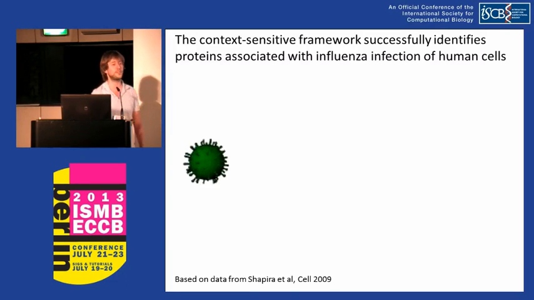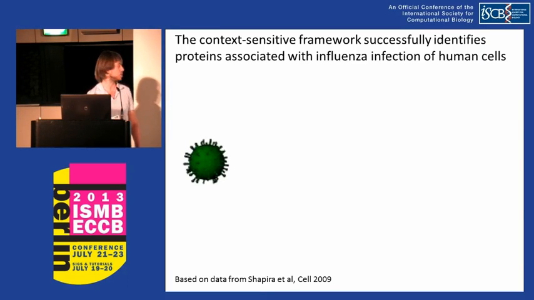Next, we applied our framework for the prediction of influenza infection-related pathways. During infection, viral proteins interact with human ones to recruit the cellular machinery for viral proliferation. However, the exact pathways and intermediate proteins involved in the infection process are just beginning to emerge.